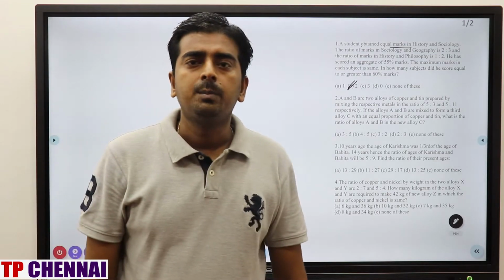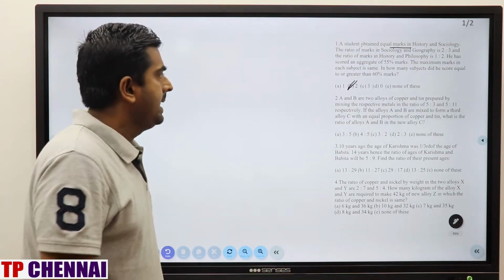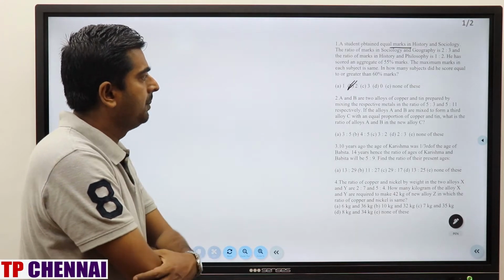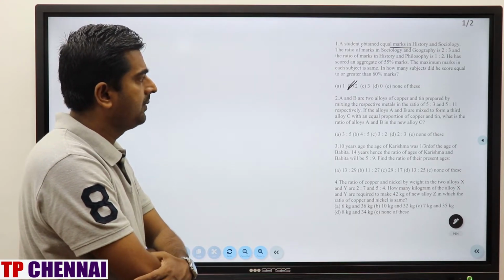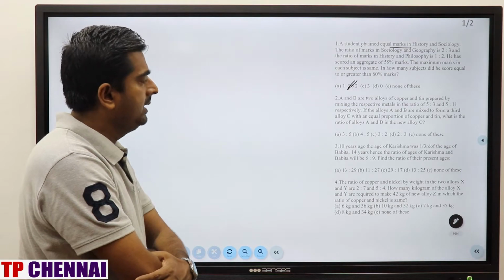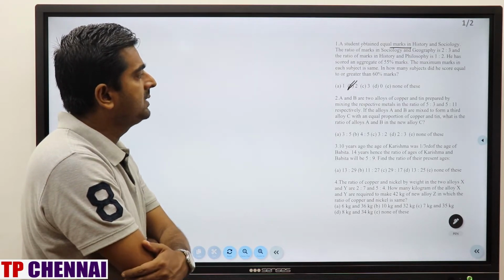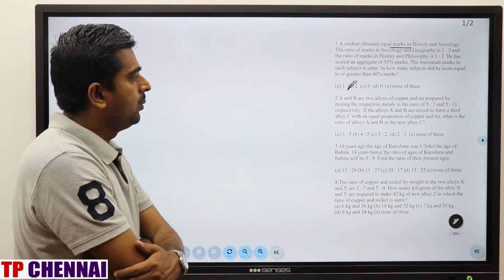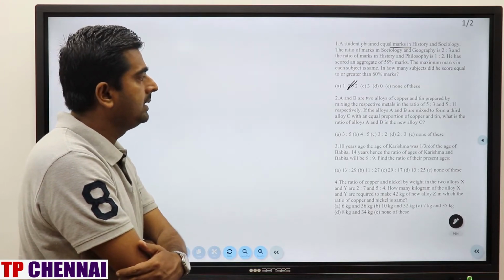Now we'll see question number 2. A and B are 2 alloys of copper and tin prepared by mixing the respective metals in the ratio of 5:3 and 5:11 respectively. If the alloys A and B are mixed to form a third alloy C with an equal proportion of copper and tin, what is the ratio of alloy A and B in the new alloy C?